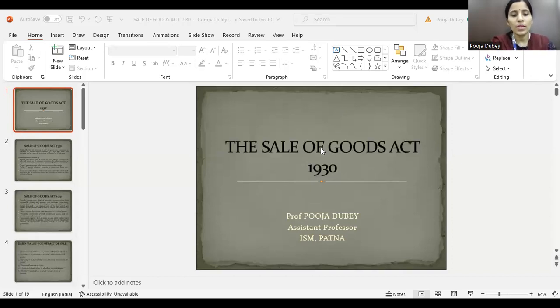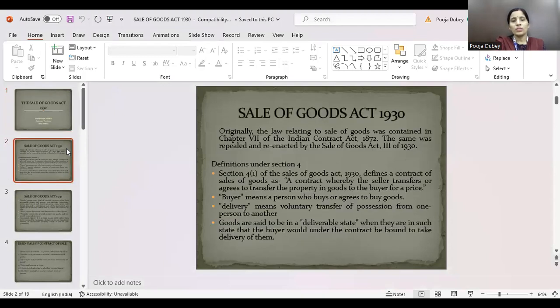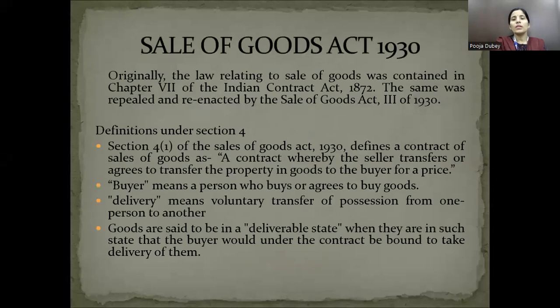The Sale of Goods Act 1930. Under the Sale of Goods Act, we have to go through what the definition of sale is, how sale is important, and how sale occurs in a marketplace. In the previous lectures, you have seen that earlier this act was part of the Indian Contract Act 1872.